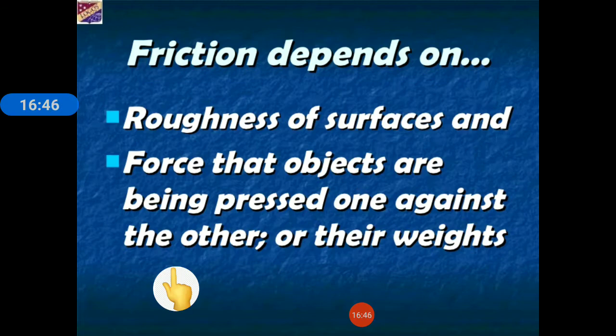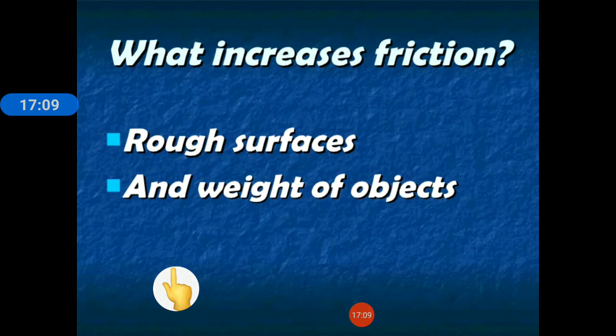So being smooth, they will offer less friction, due to which the toy car will cover a greater distance. But that same toy car, if you roll it on the playground, that is a rough surface, will offer much more friction, due to which the toy car will cover a lesser distance. Okay, so rough surfaces increase friction.